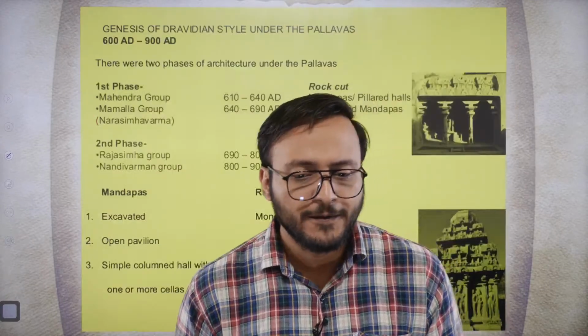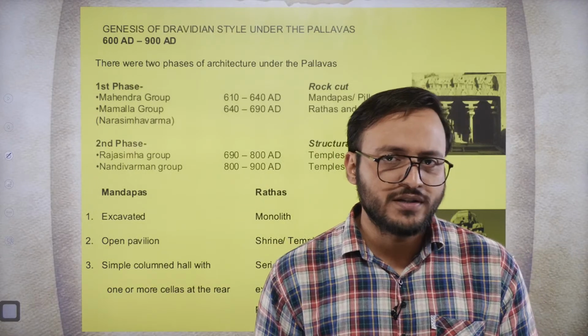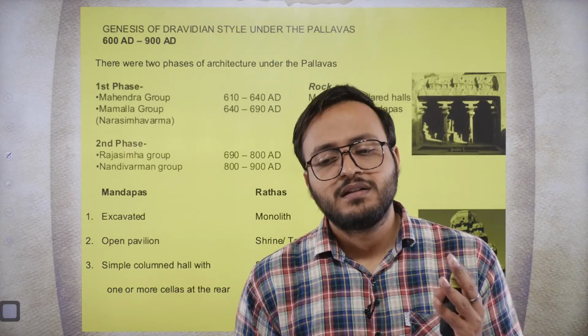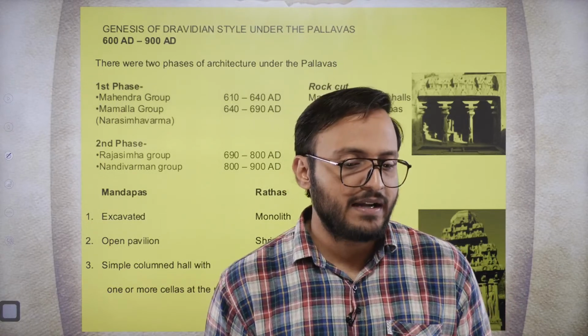Now moving further, another aspect of art and culture during the Pallava dynasty is the genesis of the Dravidian style of temple architecture.